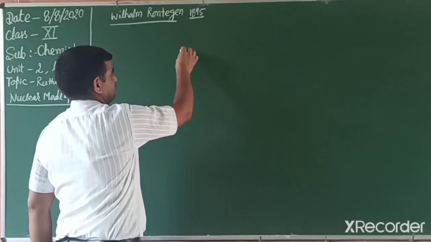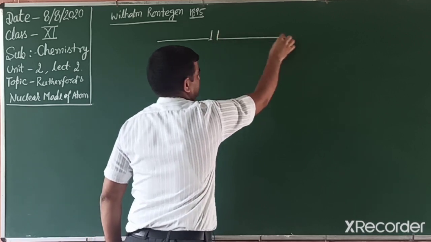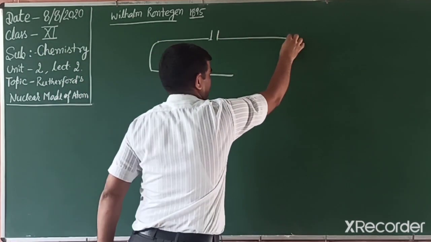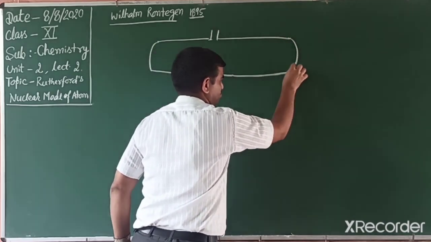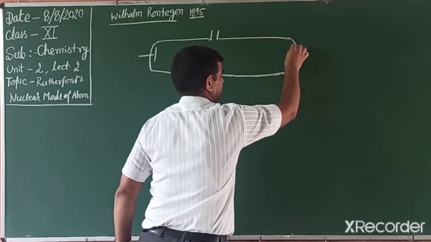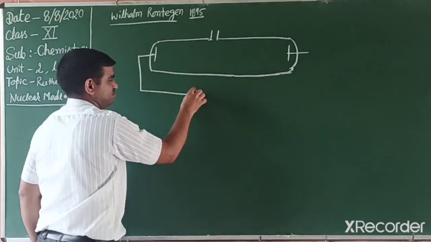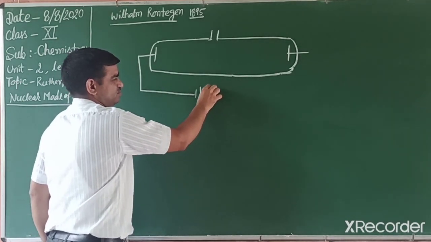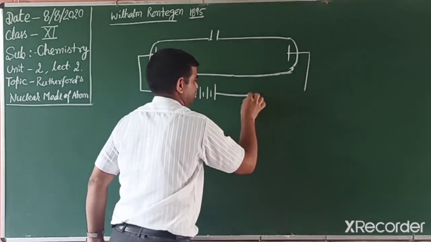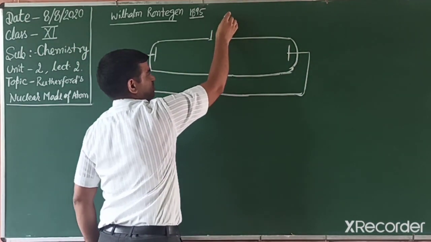In this discharge tube, two metal electrodes are fitted at both ends. One is the anode, the other is the cathode, connected to a high voltage of more than 10,000 volts. The discharge tube is connected to a vacuum pump.